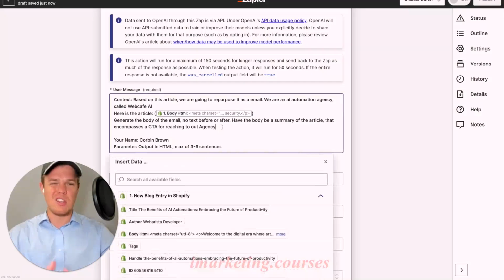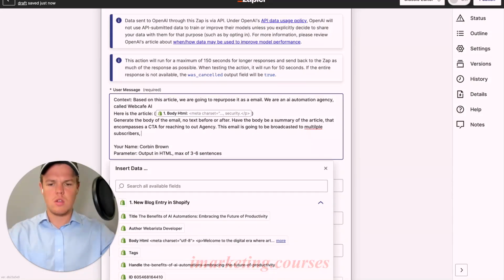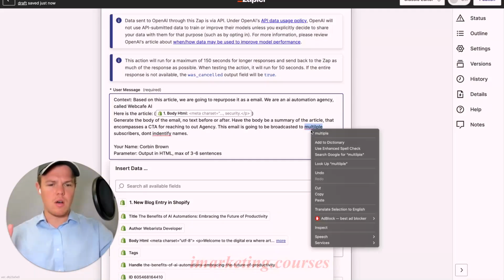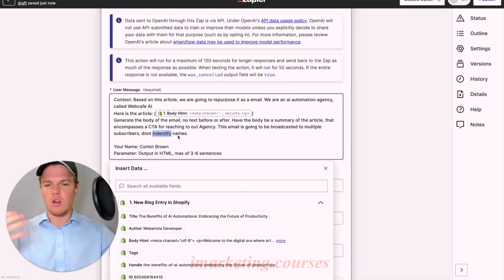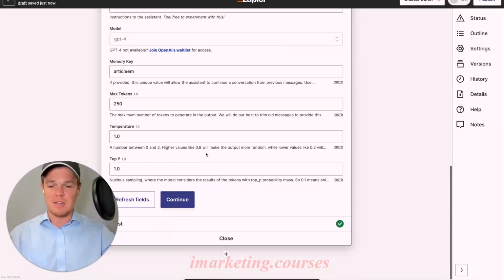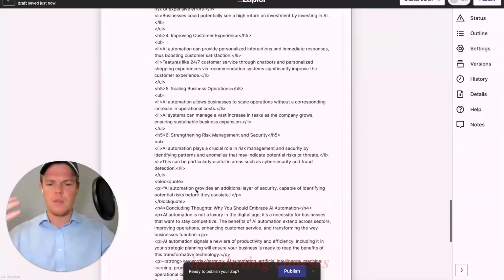On top of that, you see how it said dear recipient's name. We're going to give a little more context here. We're going to say generate the body of the email, no text before and after. This email is going to be broadcast to multiple subscribers. Don't identify names. This might be overkill, and I might be able to make it a little simpler. I just want to see what the output looks like when I make it very specific with my dictation on what I'm looking for, but it may be overkill.